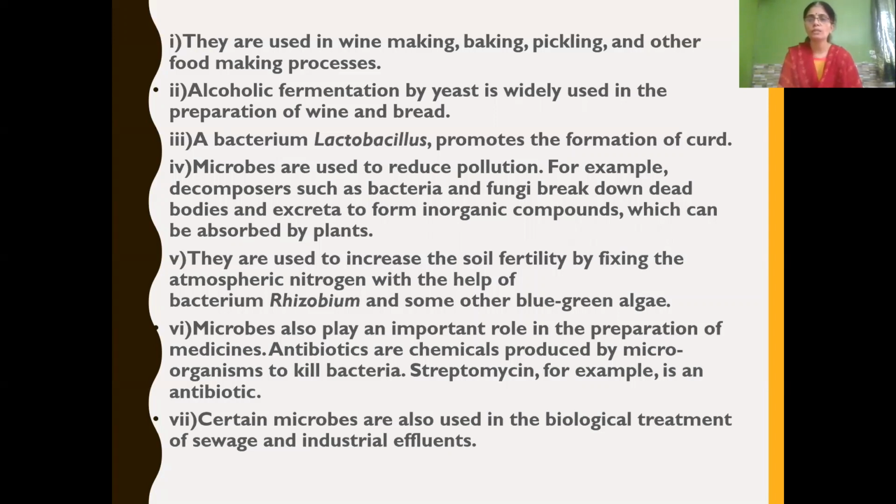So you should know some examples for antibiotics as well as examples for vaccines. Streptomycin, erythromycin, tetracycline, penicillin, these are all antibiotics which are used to kill microorganisms. Got that? Antibiotics are chemicals prepared by the microorganism itself to kill bacteria.